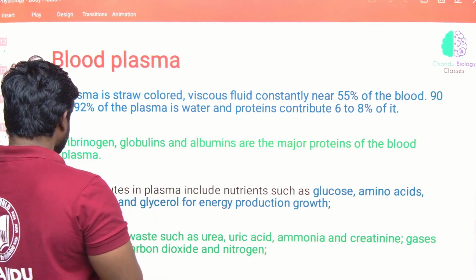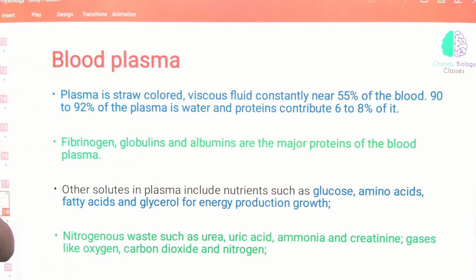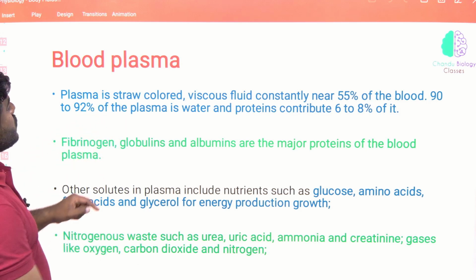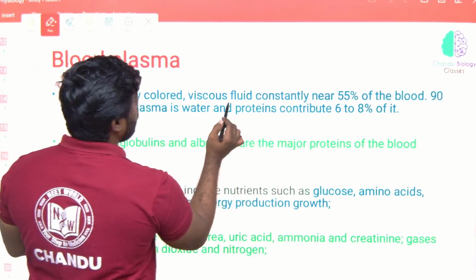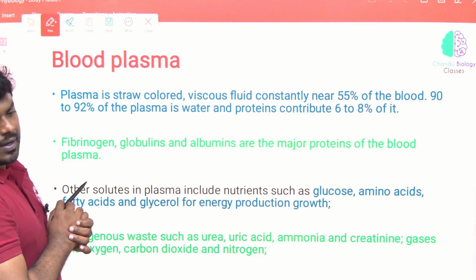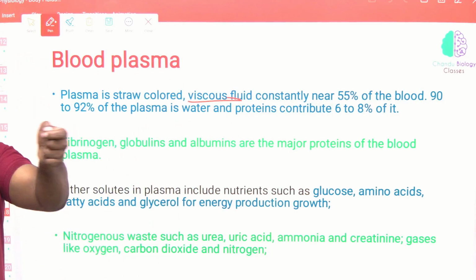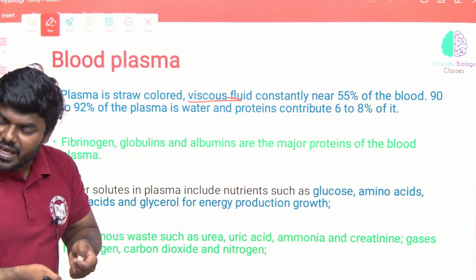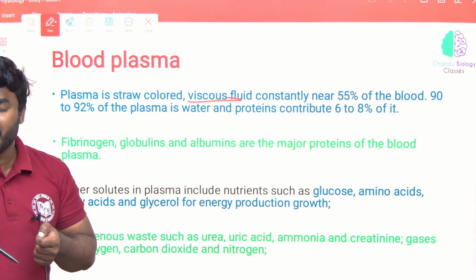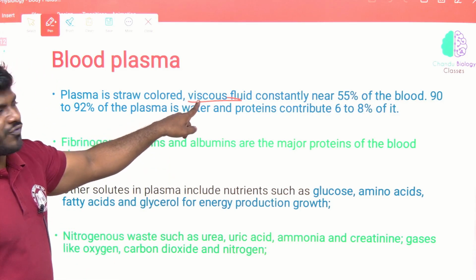Okay. Now see here, plasma is a straw colored viscous fluid. Why do we use the word viscous, friends? Because it is denser and it is fluidized. It is moving, right? So if something is moving or has the ability to move, we call it a viscous fluid.